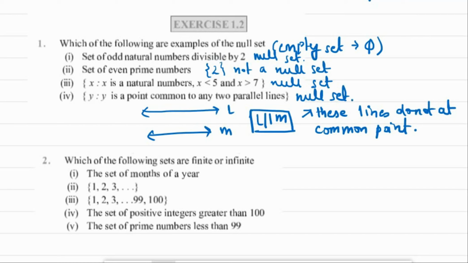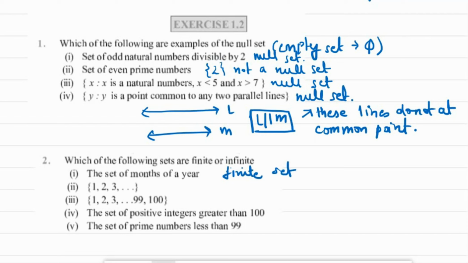Okay, now we have question number 2. Which of the following sets are finite or infinite? Finite sets are the sets which have finite number of elements and infinite sets have infinite number of elements. So the first is set of months of a year. So we know there are 12 months in a year. So this is finite set.